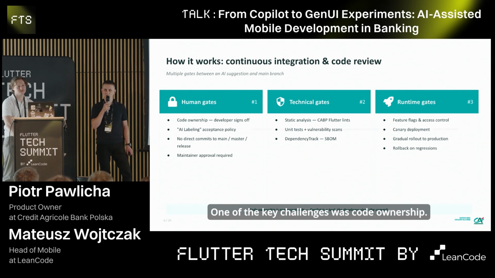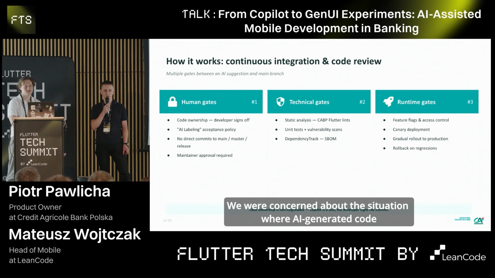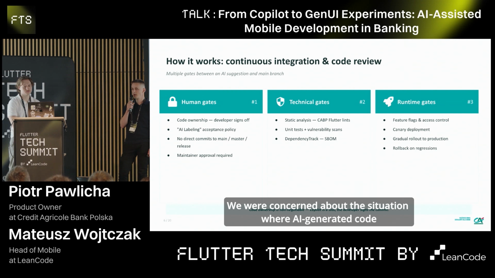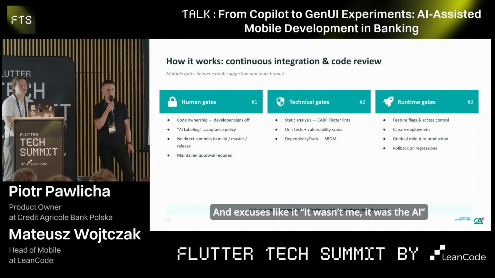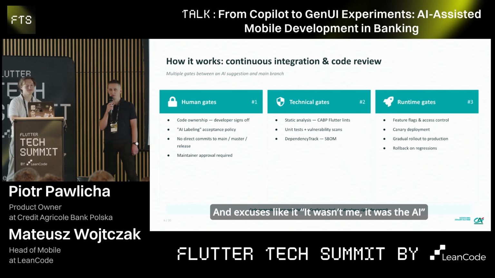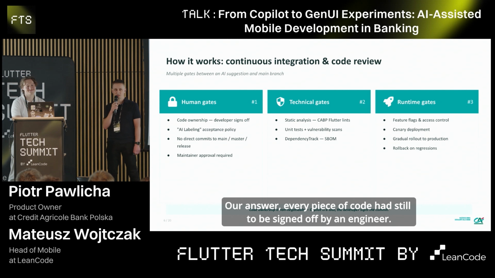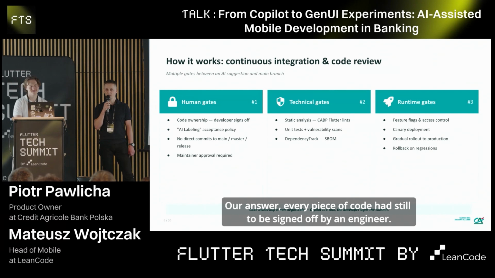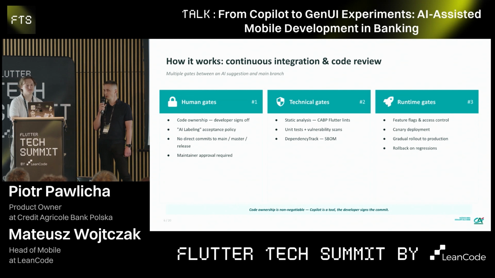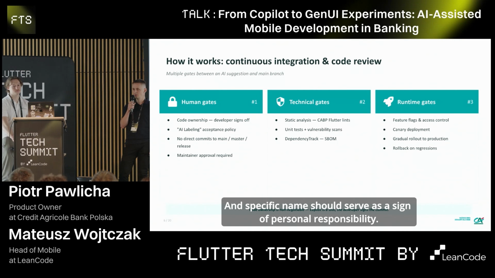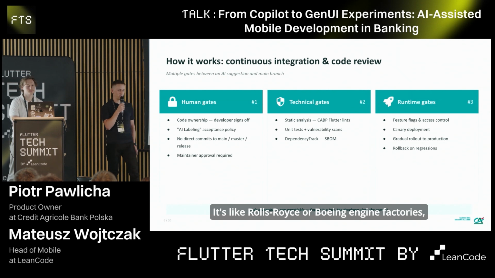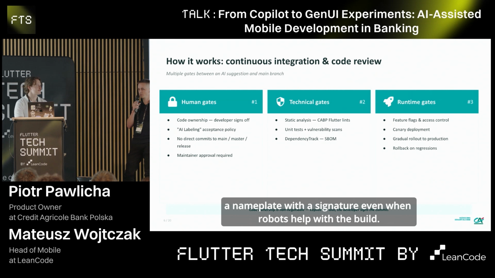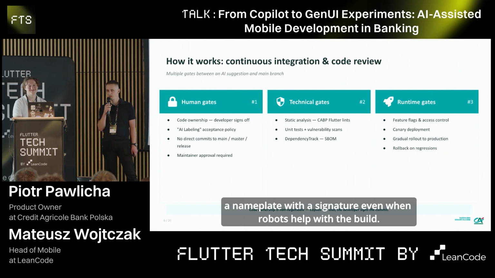One of the key challenges was code ownership. We were concerned about the situation where AI-generated code is blindly accepted, comes back from production as a bug no one could fix, and excuses like, it wasn't me, it was the AI. Our answer: every piece of code still had to be signed off by an engineer, and a specific name should serve as a sign of personal responsibility. It's like Rolls-Royce or Boeing engine factories, a nameplate with a signature even when robots help with the build.